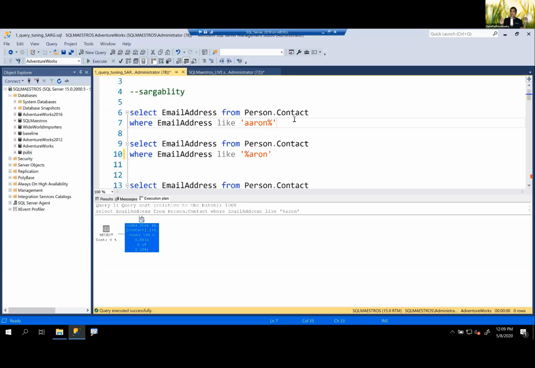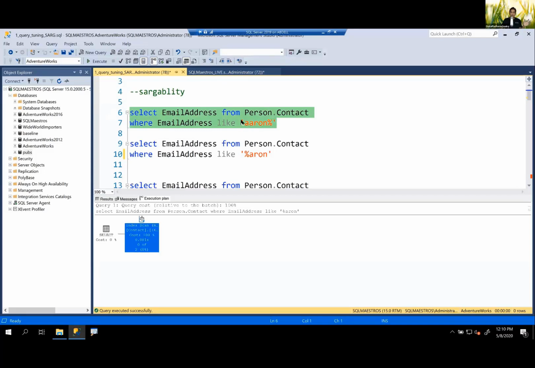What are those additional columns? Those additional columns are columns that you have put in the select list, which are not part of the non-clustered index. In this particular case, I am not really getting any other column. I'm only getting email address. So I don't need to go to the base table. I can just fetch email address from the non-clustered index itself. This is what you want. And this is what really happened when you ran the first query.